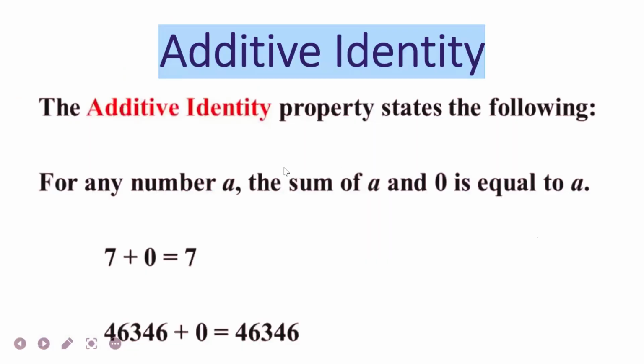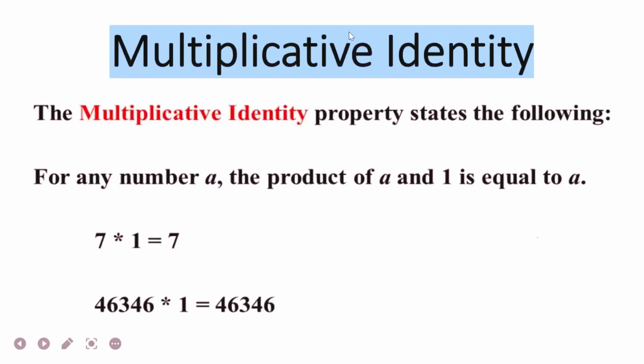Let's see additive identity now. The additive identity property states that for any number, if we add that number with 0, we get the same result as the answer. Let's see the example: 7 plus 0 is 7. Similarly, 46,346 plus 0 is 46,346. So in short, any number, if we add it with 0, gives the same result as the number itself.